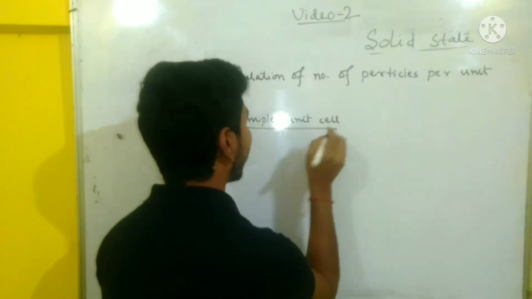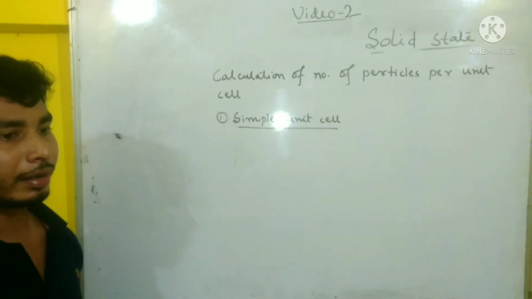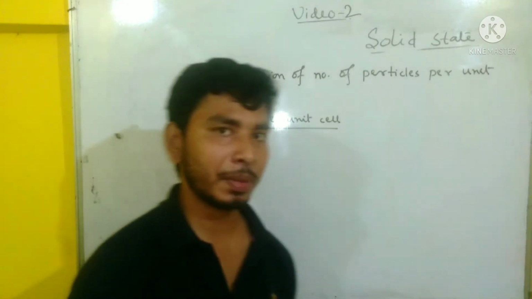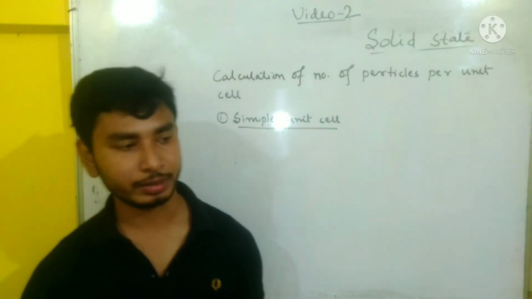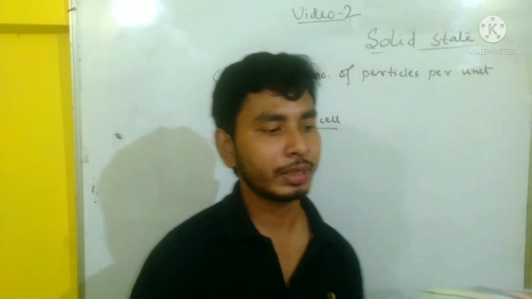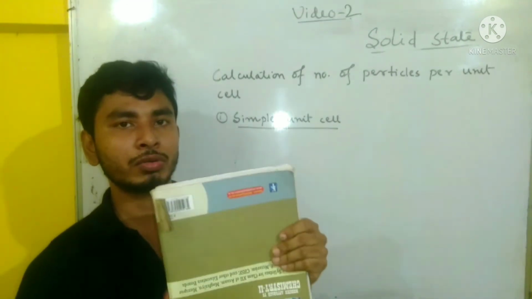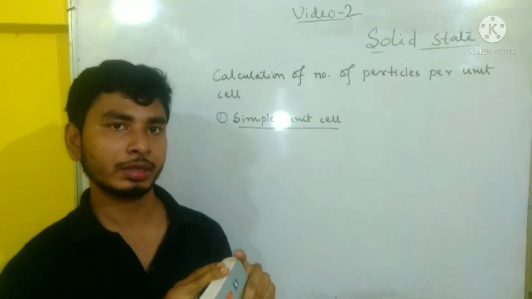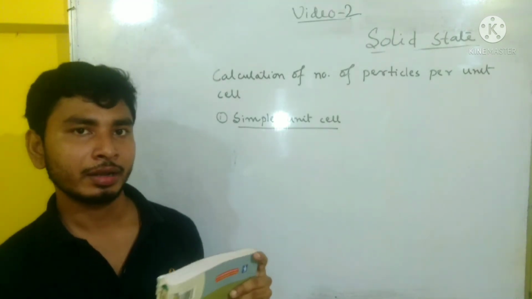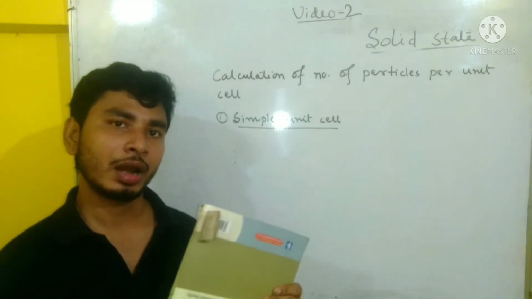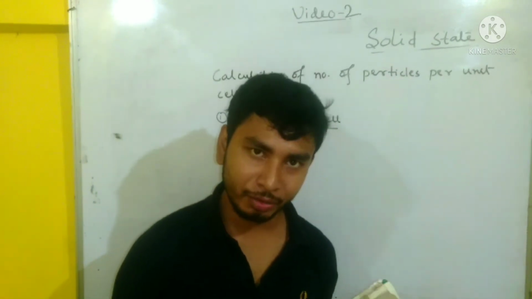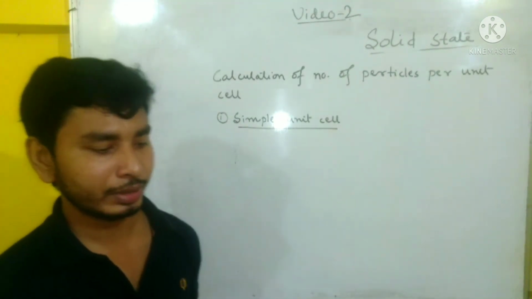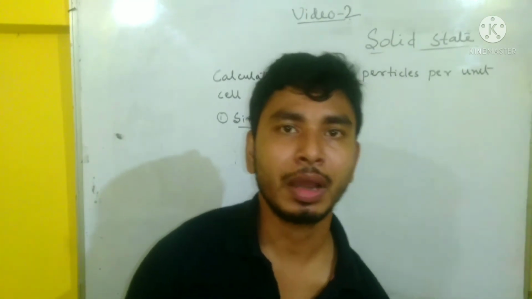So how many particles are present in the simple unit cell? Now simple unit cell means particles are present at the corners. And in a unit cell, how many corners are there? All total there are 8 corners. So particles are present at the corners. So how many particles should be present? 8 corners, so 8 particles in a simple unit cell. But actually it is not so. In a simple unit cell there are not 8 particles per unit cell.